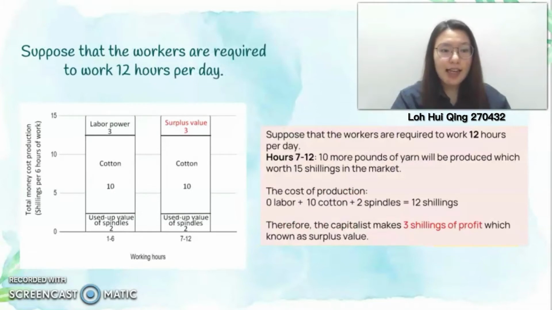In this case, we suppose that the workers are required to work 12 hours per day. So 10 more pounds of yarn will be produced, as we assume that every 6 hours can convert 10 cotton to 10 yarn. In this case, the production cost is worth 12 shillings, which is 0 labor, 10 for cotton and 2 for used up spindle value. So why do we have 0 labor power? It is because of the occurrence of the surplus value in the hours 7 to 12. So it indicates that the capitalist made 3 shillings of profit from the labor power.